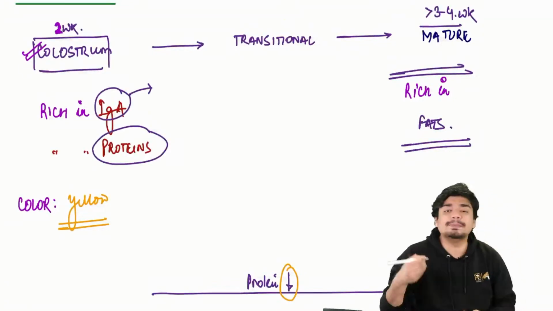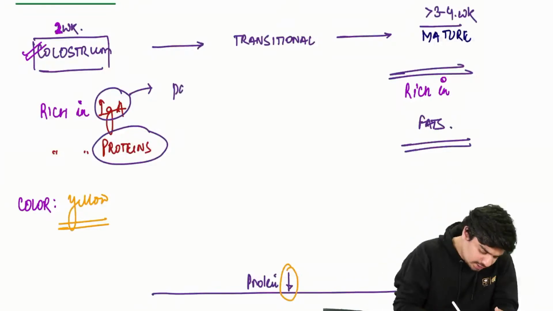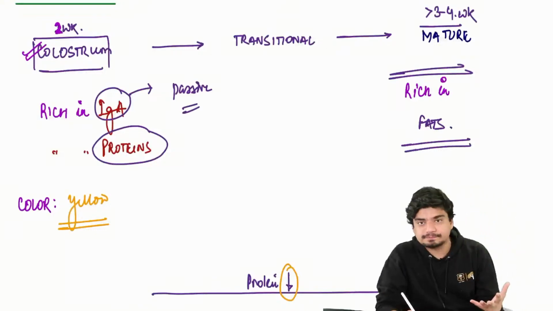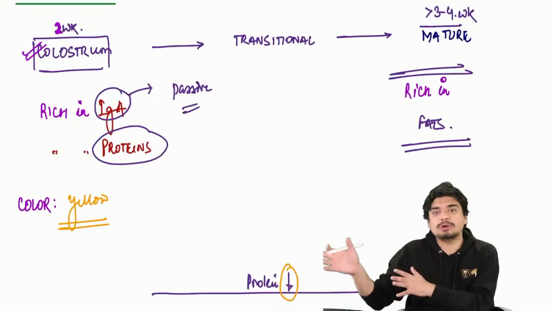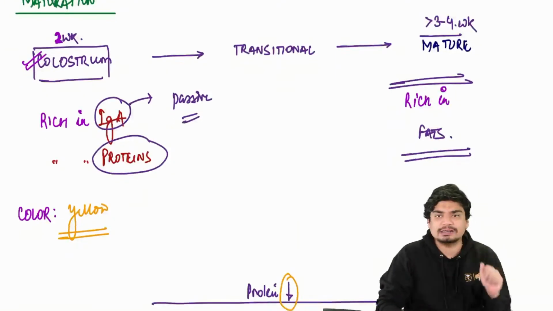This protects the baby. It is a type of passive immunity that's given to the baby. While mature milk will have more fats. So this is as far as the milk pattern is concerned.